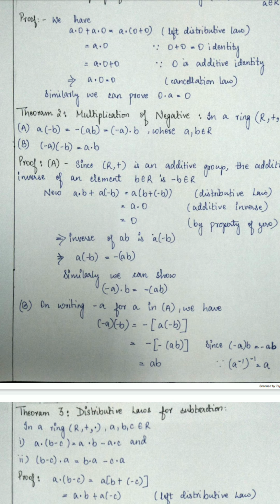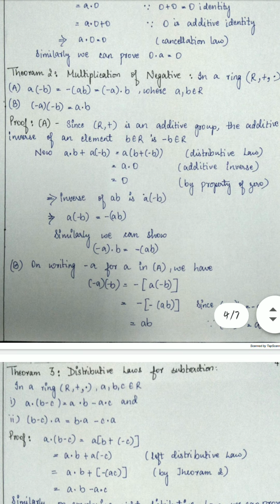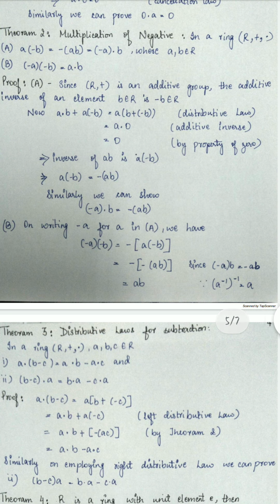First, proving (a). Since (R, +) is an additive group, the additive inverse of an element b belonging to R is -b. So now a · b + a · (-b) will equal a · (b + (-b)) by the distributive law, which will equal a · 0 by the additive inverse, and which can be written as 0 by the property of 0.